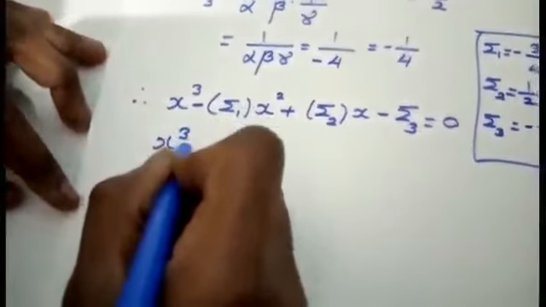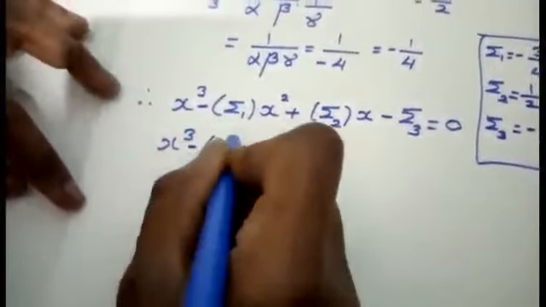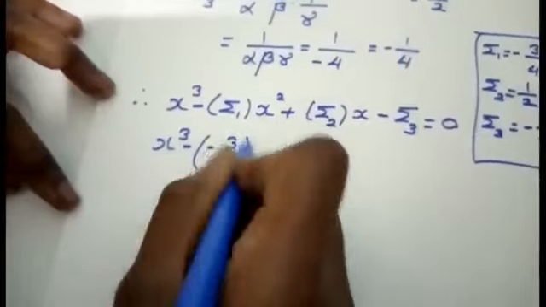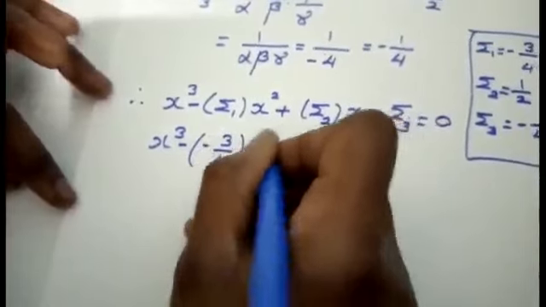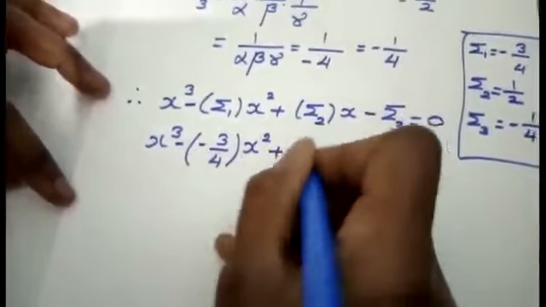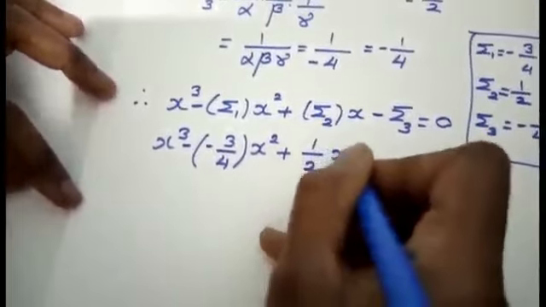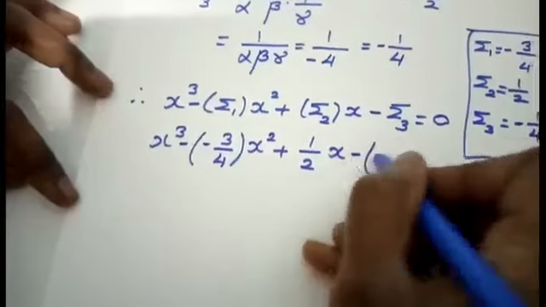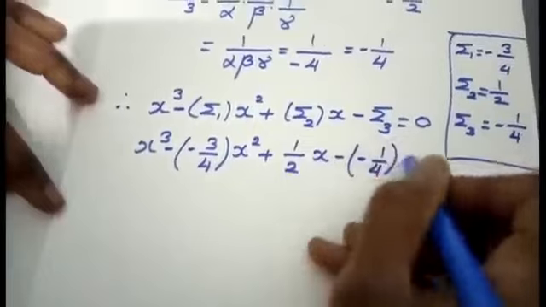What is the value for summation 1? Minus 3 by 4 x square plus summation 2, 1 by 2 x minus of minus 1 by 4 equal to 0.